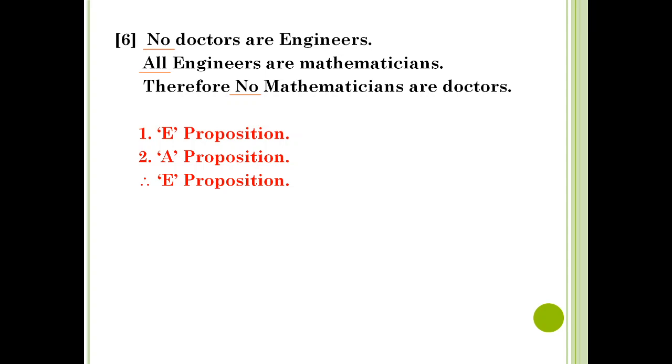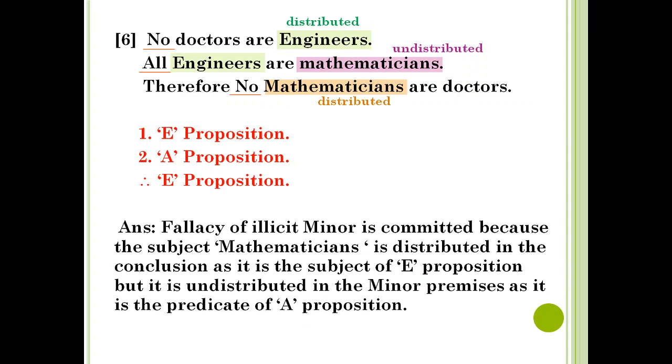Now we will check whether the middle term is distributed. Yes, because it is the predicate of E and subject of A. Now we will check the subject term of the conclusion, mathematician. It is distributed in the conclusion because it is the subject of E proposition. Now we will check whether it is distributed in the premise, and it is in the second premise. That is, it is the predicate of A proposition, so it is undistributed. Here the subject term is distributed in the conclusion, whereas undistributed in the minor premise. Therefore the fallacy of illicit minor is committed.